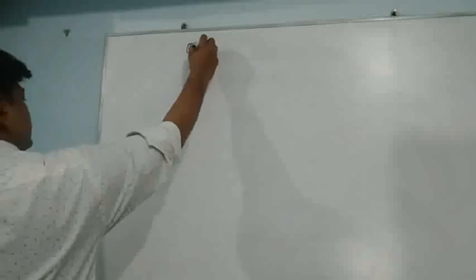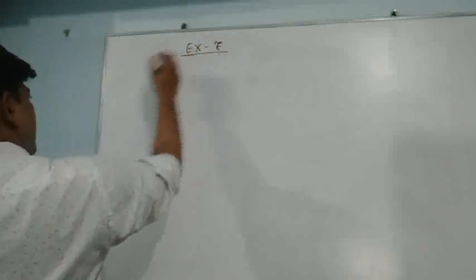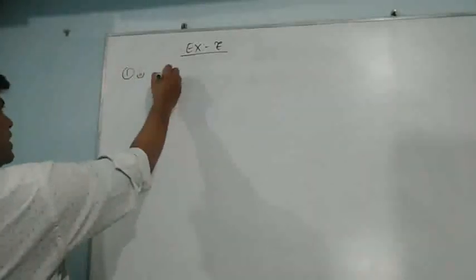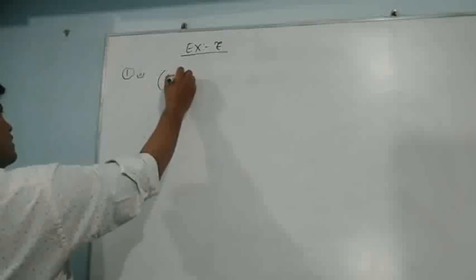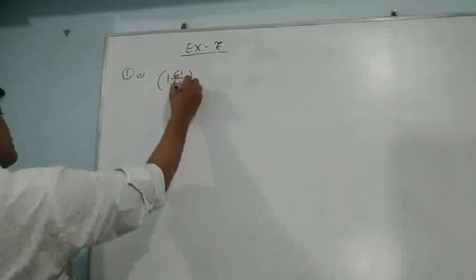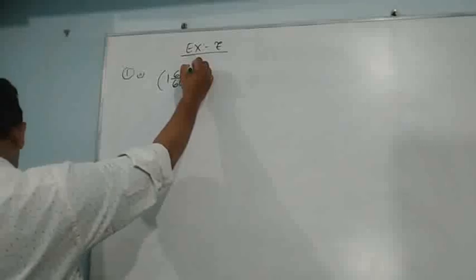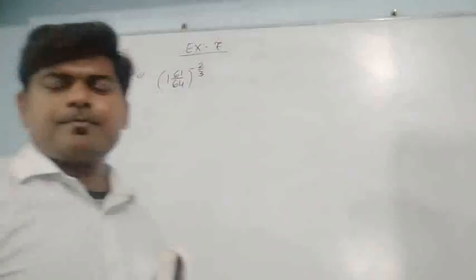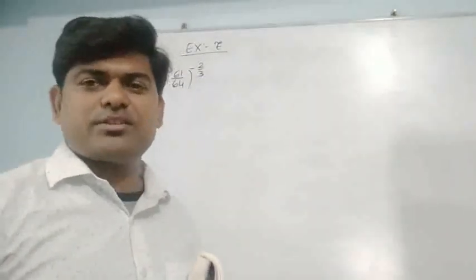Only one thing, whenever you have such a type of question, you have to try to simplify it to the smallest numbers. Now I am writing one question, you can see, it's exercise 7 and question number 1, second part. I am writing in front of you: 1 whole 61 upon 64, to the power minus 2 upon 3. What should I do? First of all, I will try to simplify this bracket.